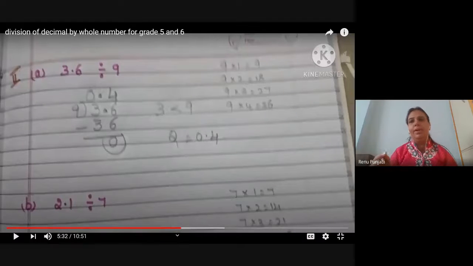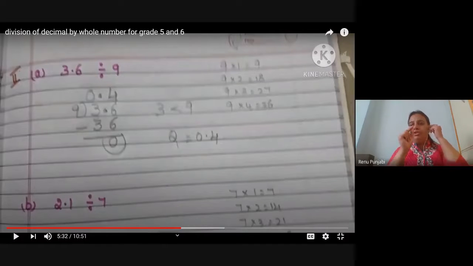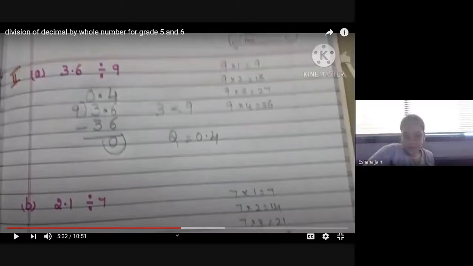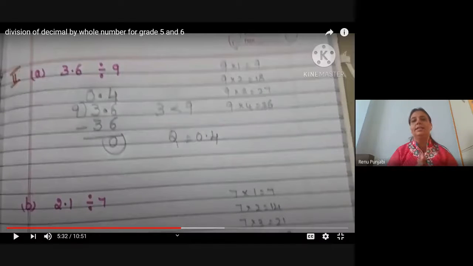So when you check the first dividend number, that is 3, which is less than the divisor, in that case what will you do, Hannah? We will add 0. First add 0, then put the decimal and then take it as 36. But I'll tell you one more method.